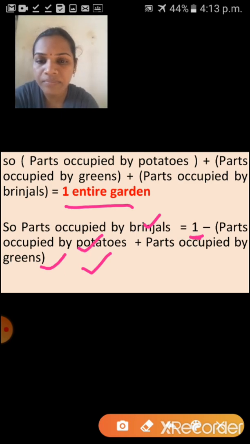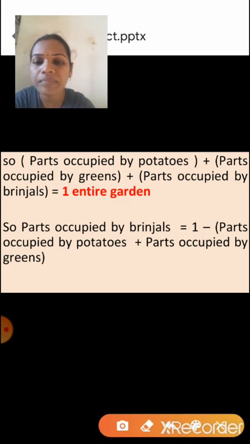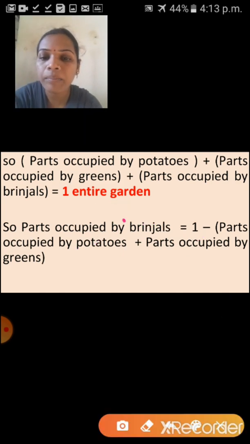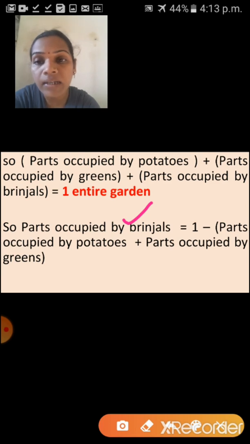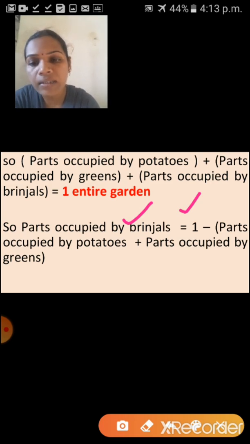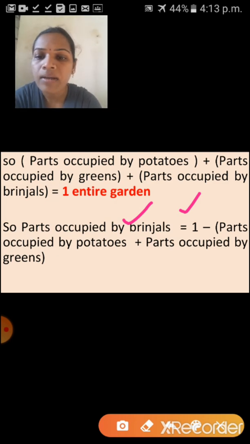Understood, children? Yes, once again I will explain here. Parts occupied by brinjal is equal to the entire garden. Entire garden here I am taking as 1. So 1 minus, and the 2 fractions we have to add. Which fraction? Yes, parts occupied by potatoes plus parts occupied by greens. Okay, so here you have to write this one.